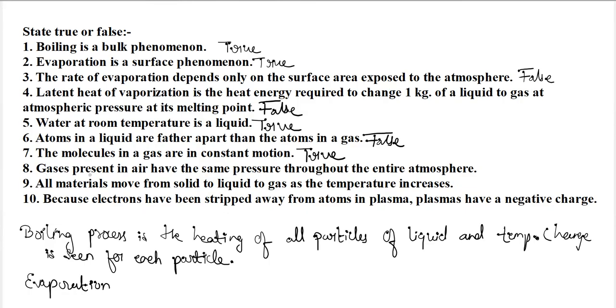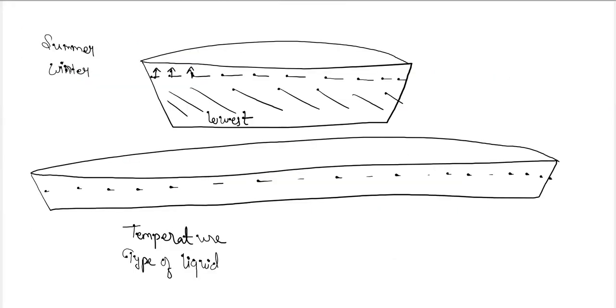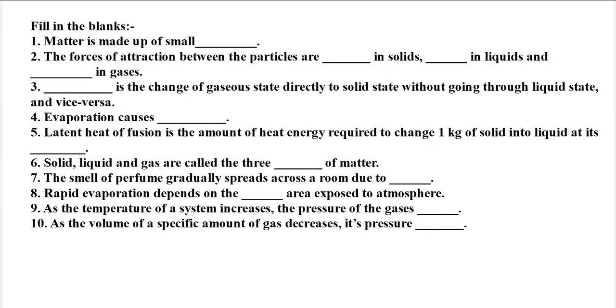Next, gases present in air have the same pressure throughout the entire atmosphere. So this statement is false. Why is it false? Let's investigate.